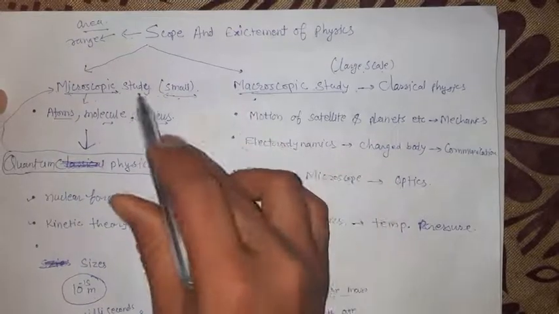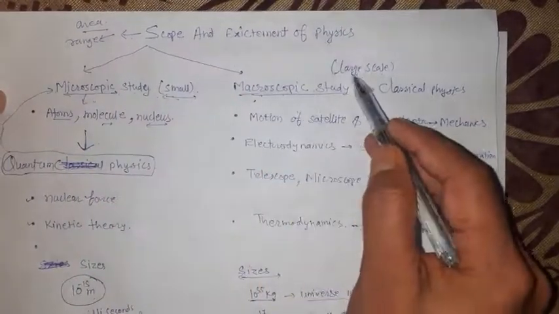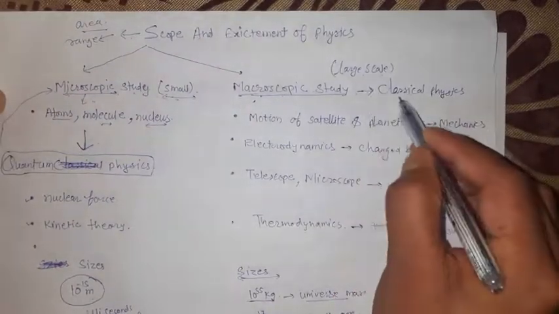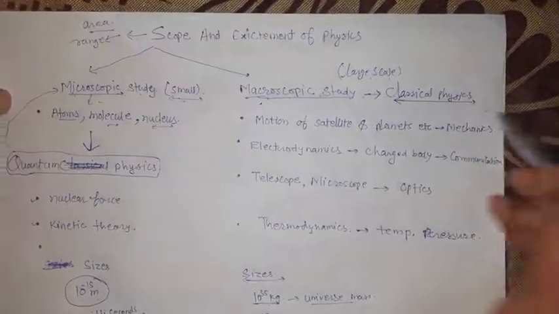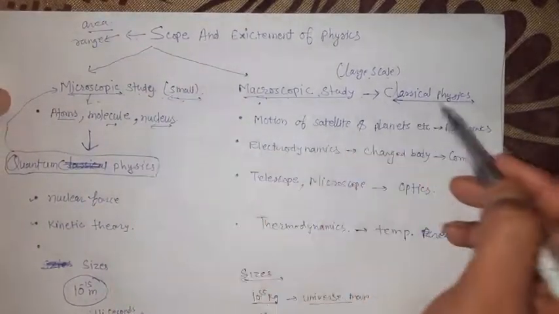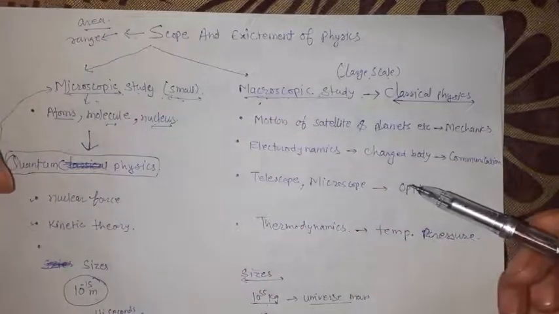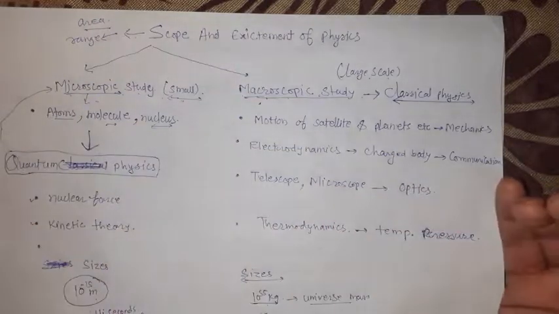So there are two types of study: one is micro, and another is macro. Macro is the large scale study, and this physics we are going to call classical physics. So quantum physics and classical physics are two different fields, at a lower level or at a higher level.